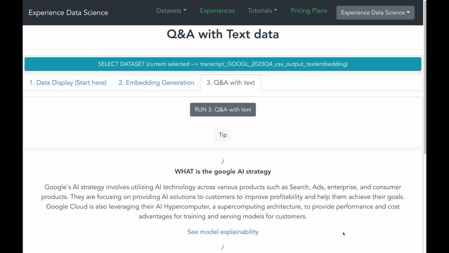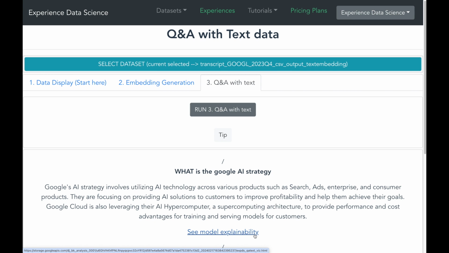Alright, so we get the answer and it says that Google's AI strategy involves using it to improve products such as search and ads, and to also help customers to achieve profitability and their goals. It also indicates the offer of AI hypercomputer as well as how AI is being used in various areas such as YouTube in order to build better ad campaigns. And it also talks about Google's cloud AI solutions. So this is really awesome, and we are able to get an answer to a question even without reading the entire transcript. And this is really cutting edge.